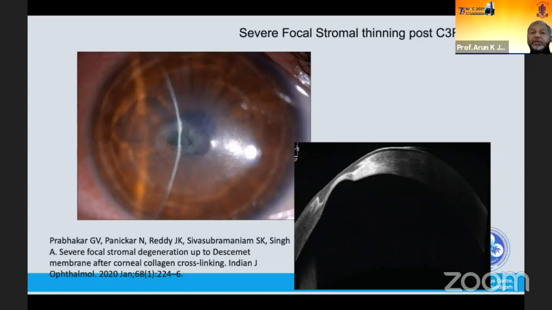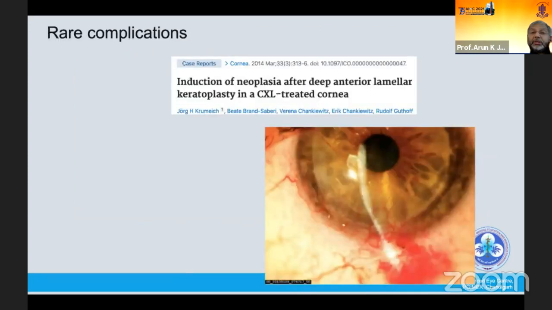There's also a rare complication, one case reported in the literature, of development of neoplasia after deep anterior lamellar keratoplasty in a C3R treated cornea. So thank you very much. Sorry for the little overshooting of the time.